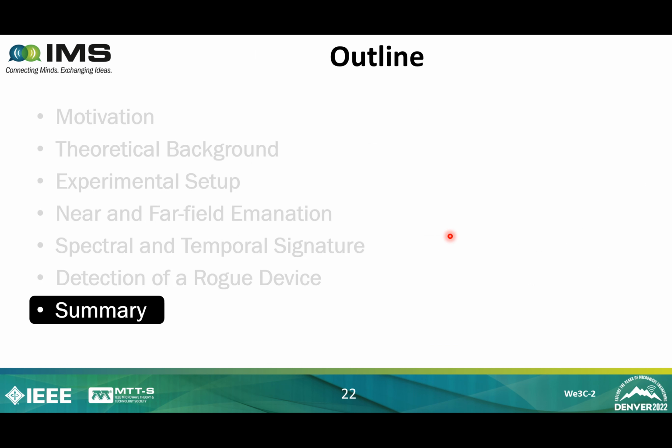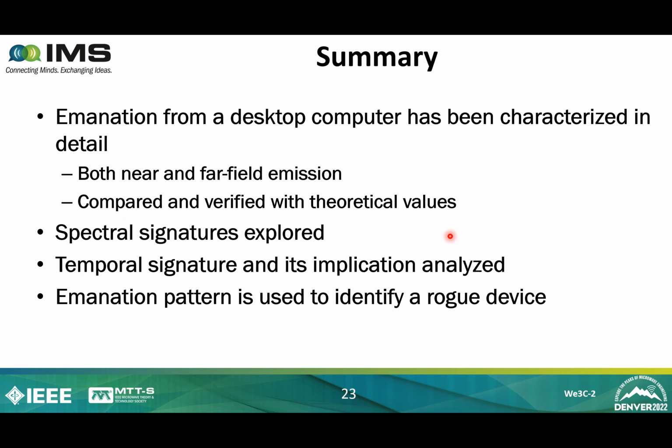So now I will briefly summarize my presentation. We have characterized the emanation pattern from an off-the-shelf desktop computer. We have explored both near and far field and showed that the emanation pattern matches that of a monopole antenna. Next, we have explored the spectral and temporal signatures, and using the spectral signature with a peak detector, we have detected the presence of a rogue device in a secured facility. So that's all in my presentation.